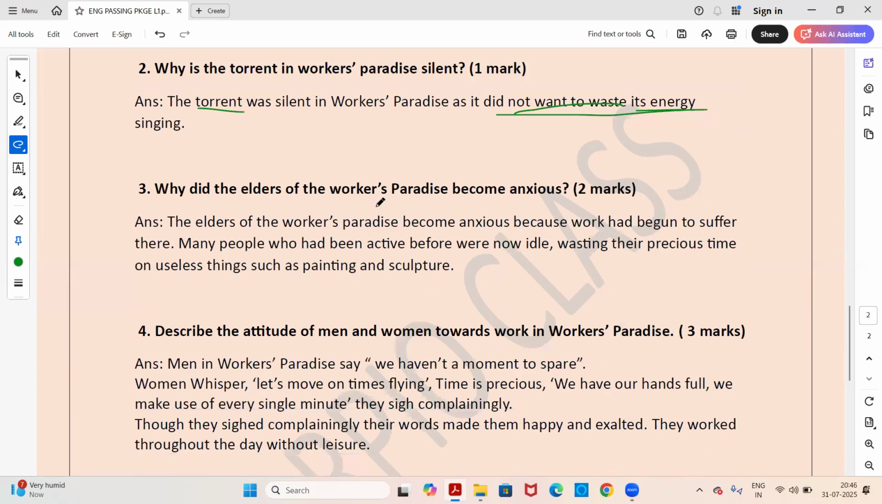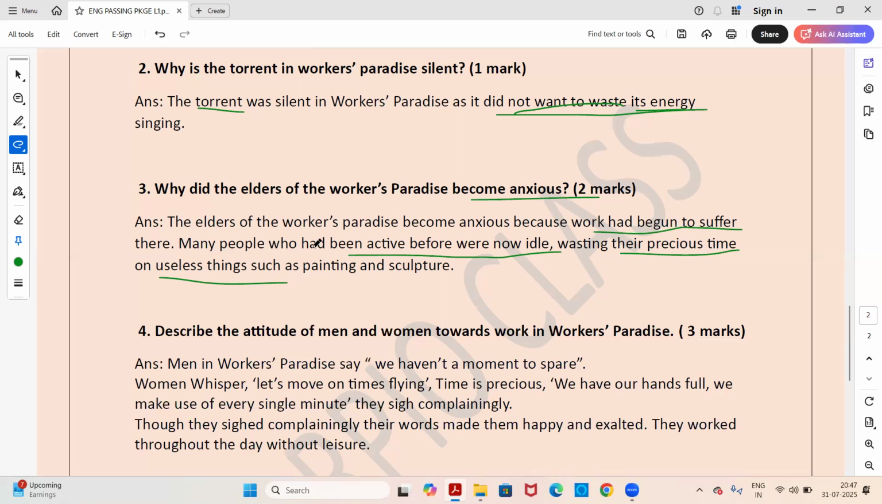Why did the elders of the Workers' Paradise become anxious? Answer, the elders of the Workers' Paradise became anxious because work had begun to suffer there. Many people who had been active before were now idle, wasting their precious time on useless things such as painting and sculpture. So these underlined lines are the main keywords and the key points of this answer. You can keep them in your mind and remember these points.